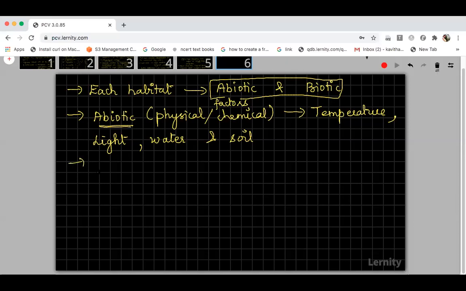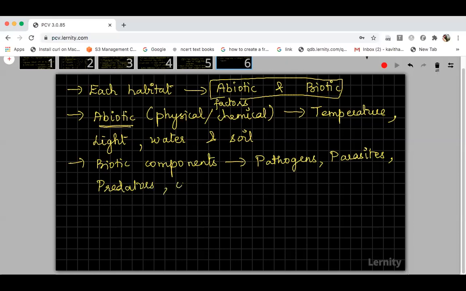And what are the major biotic components present in a particular habitat? The biotic components that interact with organisms include mainly pathogens, the disease-causing organisms. Then you will have parasites, which depend on some other living organism, then predators and competitors, etc. All these come under biotic components. Now first we are going to discuss the abiotic factors, one by one.